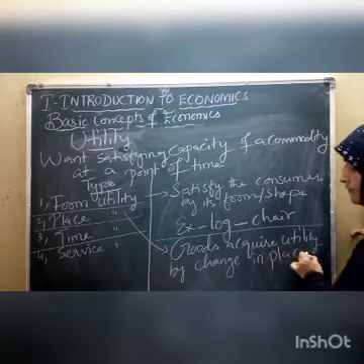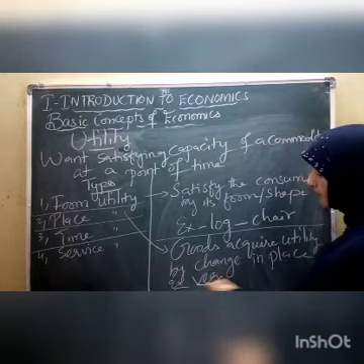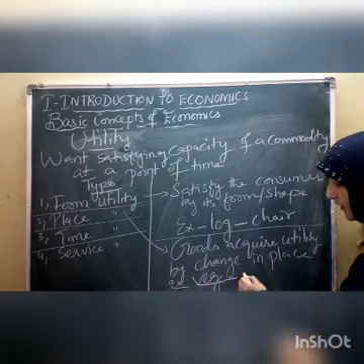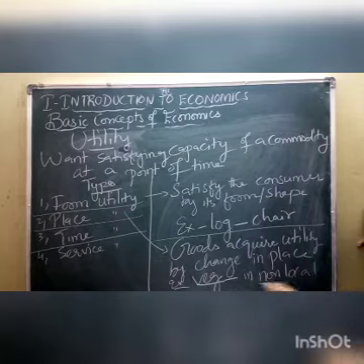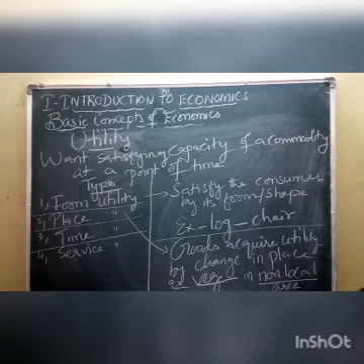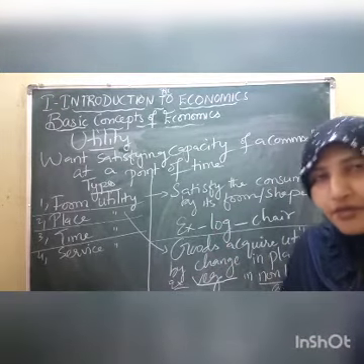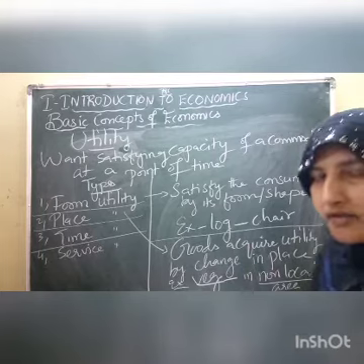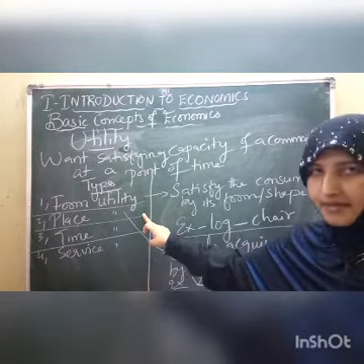And what is an example, children? Example, you can take vegetables. Vegetables get more utility in a non-local area. So I hope this second type is clear, children. The goods that get their utility by changing the place is called place utility.